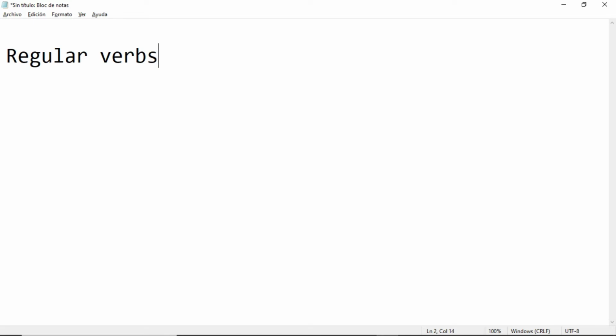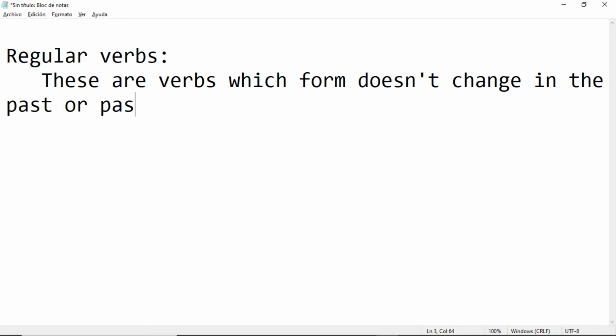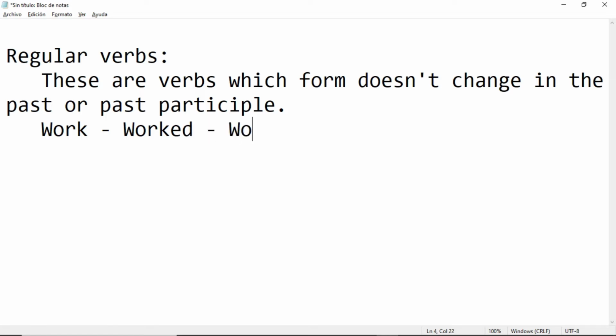Now, regular verbs. When we talk about regular verbs, these are verbs whose form doesn't change in the past or past participle. For example, work, worked, and worked.